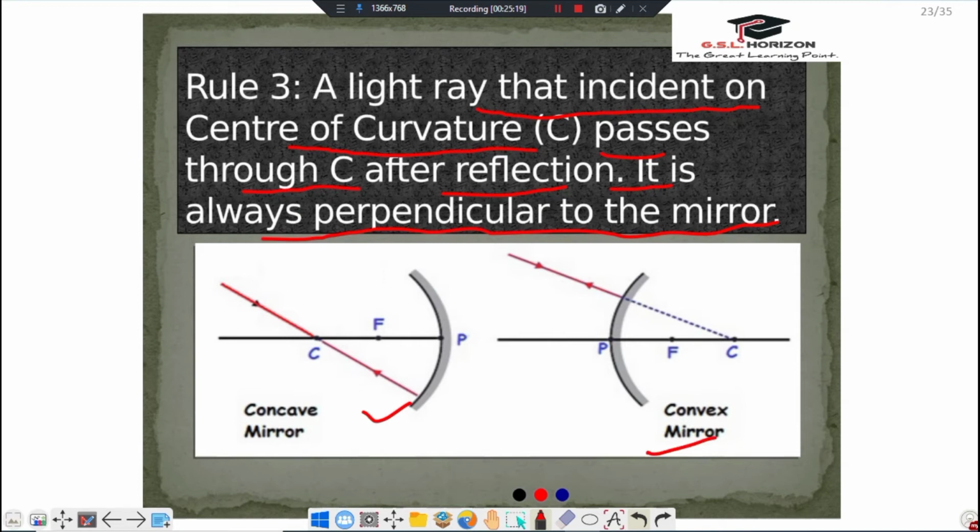As we can see, when the rays of light pass through center of curvature, then it is reflected back on the same line as it comes. We can also see this in convex mirror.